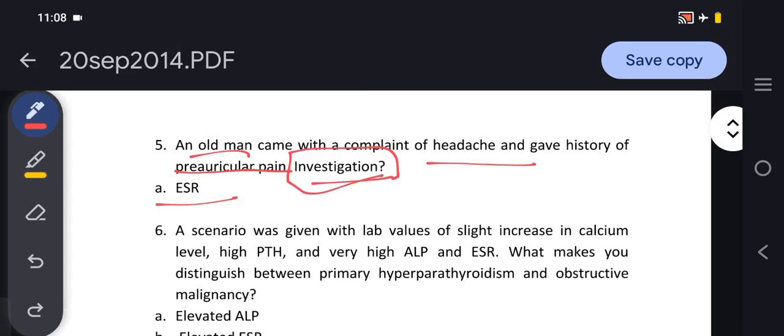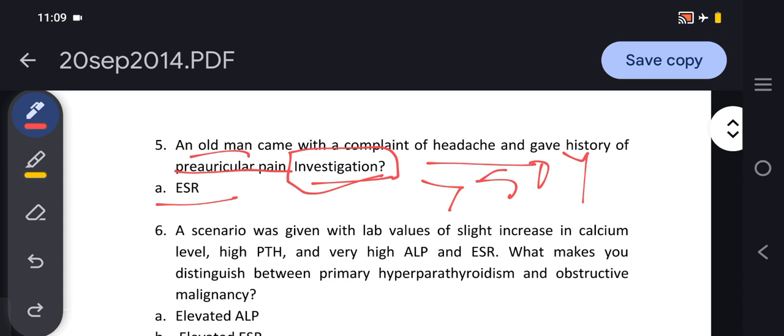As in this question, you can see that old man. Through this scenario, we can understand that the diagnosis would most probably be temporal arteritis or giant cell arteritis. Mostly the patient would be an elderly man more than 50 years of age, and in symptoms, a new onset of headache, pre-auricular pain or temporal pain, often severe and localized.